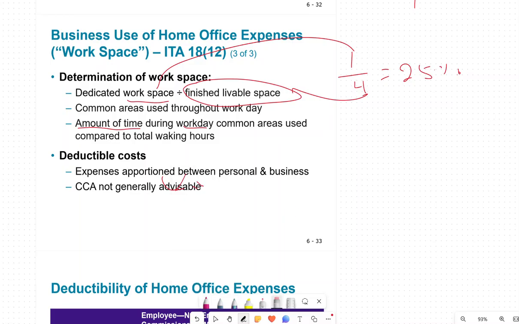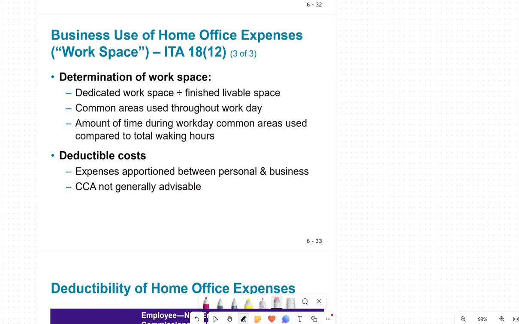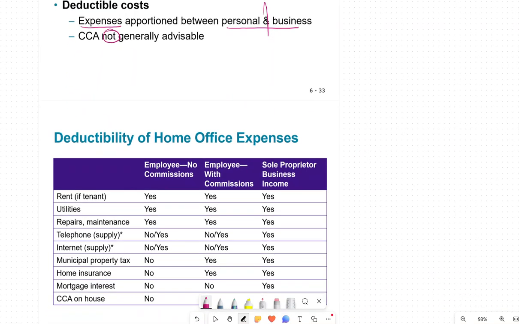So there we go, I got my pen back. Now the deductible costs. What are the expenses? First we need to determine the workspace, what percent you're using. Then you're looking at the expenses and apportioning them between personal and business, so you have to separate what is personal and what is business. CCA is not generally advisable, so we don't record CCA as a work-from-home expense.